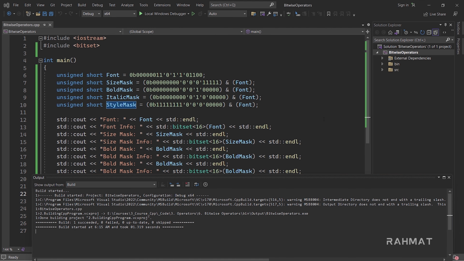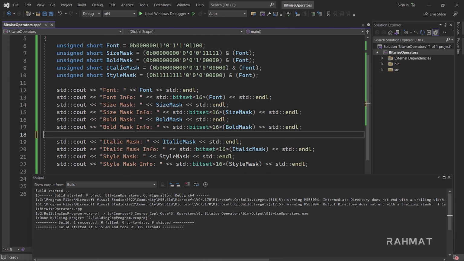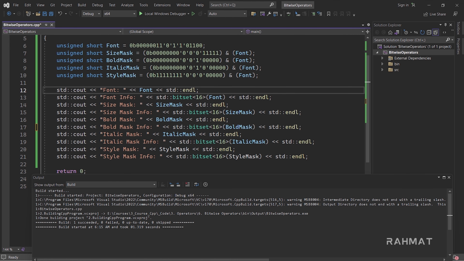So in italic there is something wrong. Bold. So this is again bold. This one is extra. Now you can see this is for font, this is size, this is bold, italic, and style information. So we have all the correct information right now.